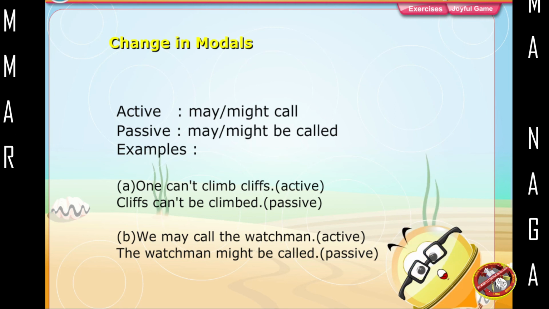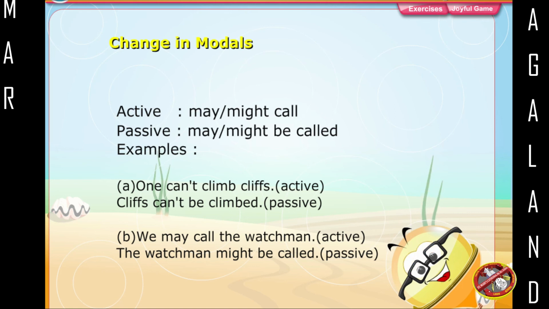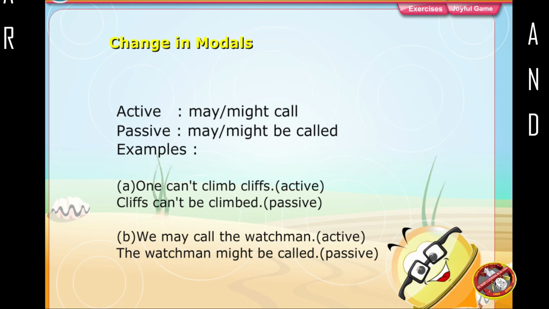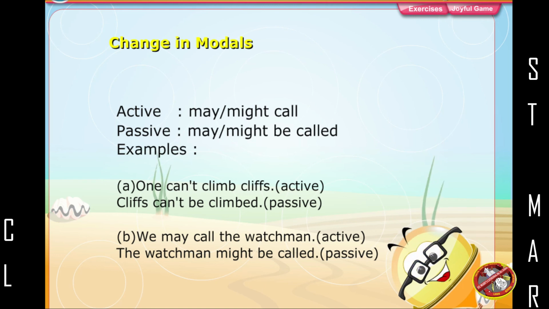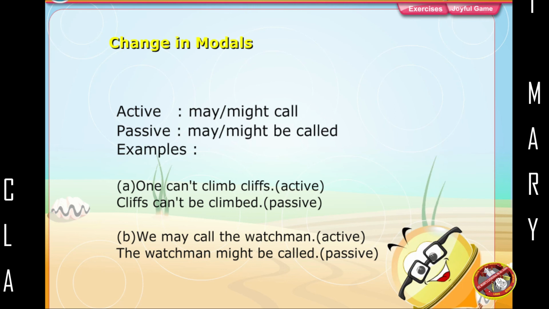Examples: One can't climb cliffs. Active. Cliffs can't be climbed. Passive. We may call the watchman. Active. The watchman might be called. Passive.